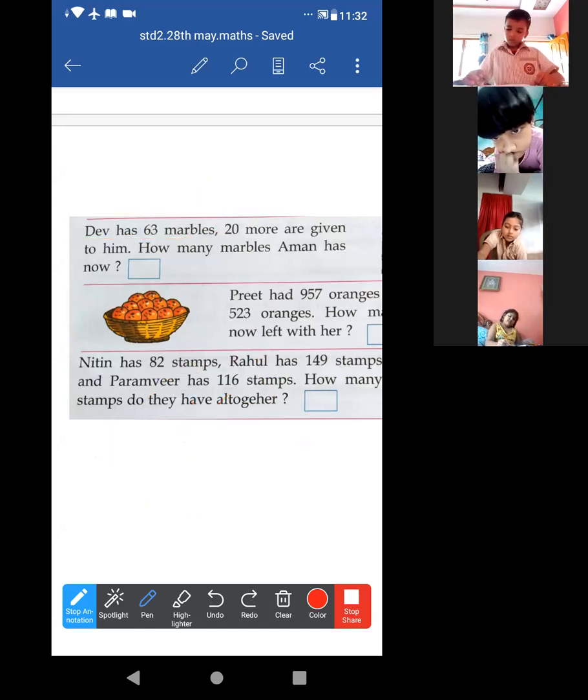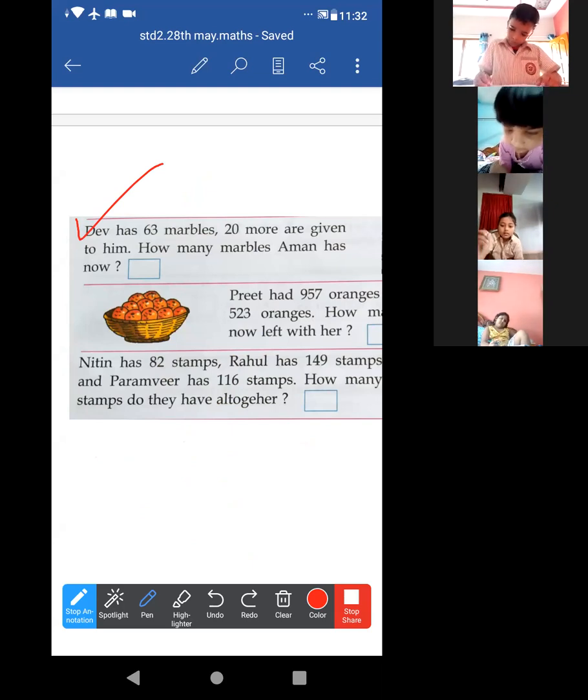Just do it. How to do it in your copy. Acha, no need to write the question. Don't write the question. You just have to write the solution. I will upload the question. You will get the question from the school website. Understood? Now just look. What to write in the answer.